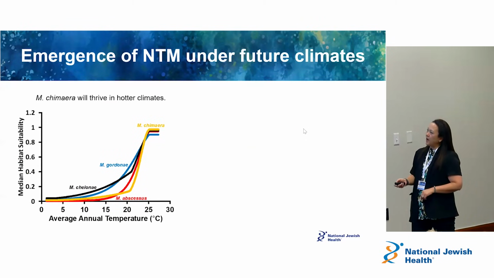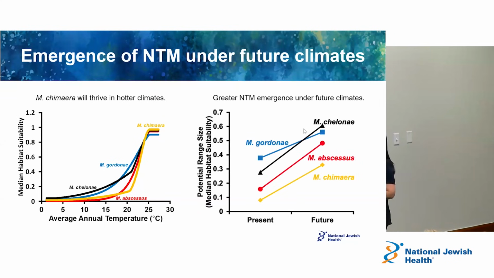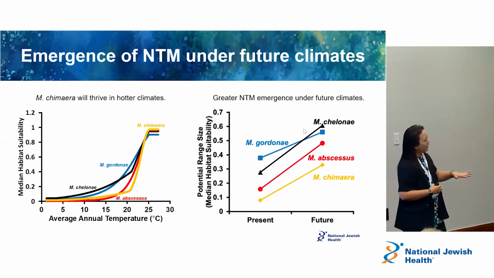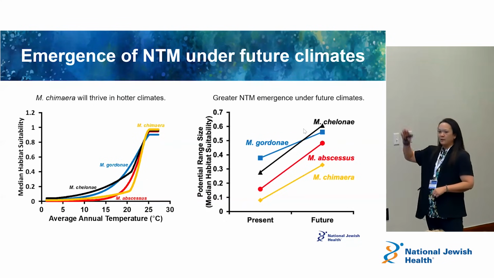And as we get hotter, this is again a Hawaii projection suggesting that different species will behave differently in different scenarios. So as climates get hotter, Mycobacterium chimaera is one of the ones that could emerge over the others. And overall, if you think about future environments and project out how they would look differently in the future, all the NTM is going up, right?